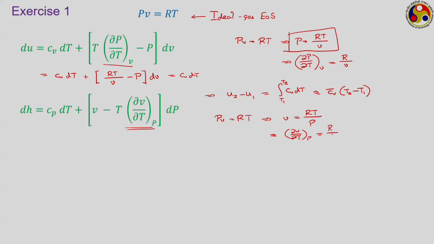So putting in this expression, it is Cp dT plus V minus RT upon P. Similarly, RT upon P is equal to V, so it becomes only Cp dT. So we can clearly see that for an ideal gas, enthalpy is also a sole function of temperature.